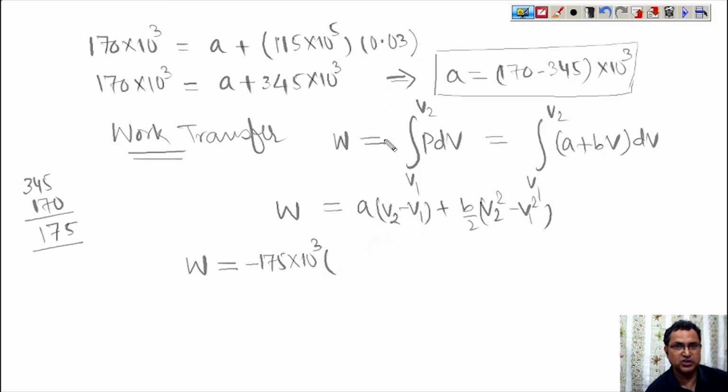What is V2 minus V1? 0.05 minus 0.03, that is 0.02, plus B. What is the value of B? 115 into 10 raised to the power 5 upon 2 into V2 square minus V1 square, that is 25 minus 9 into 10 raised to the power minus 4.